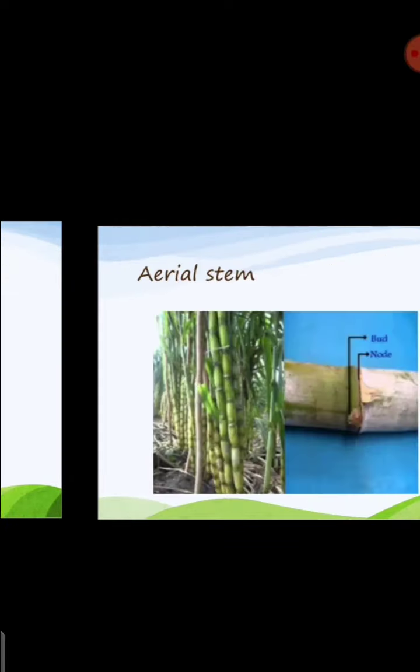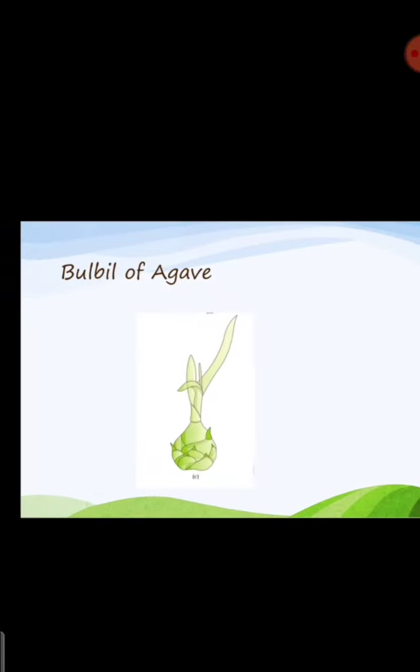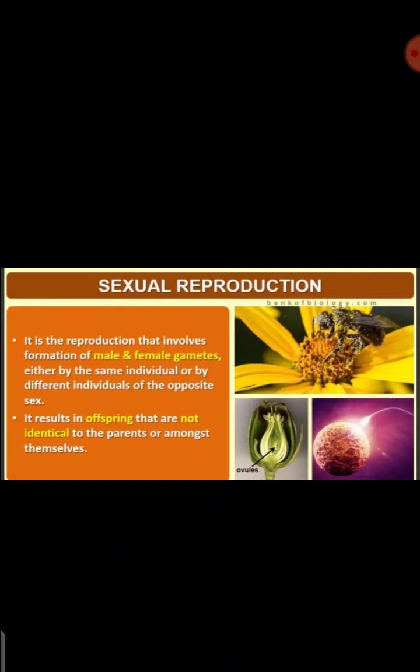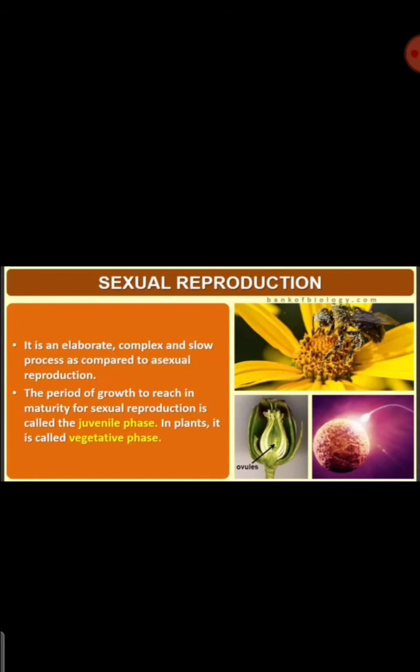So this was about asexual and sexual reproduction in brief, and we started with sexual reproduction. Fusion of male and female gametes we call sexual reproduction. There we studied the juvenile phase, the growth phase. Then the vegetative phase, as it is called in plants, where growth takes place.